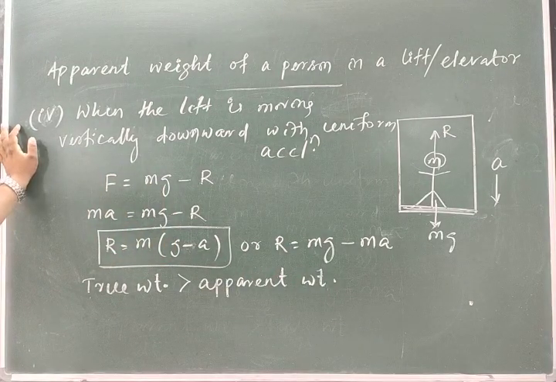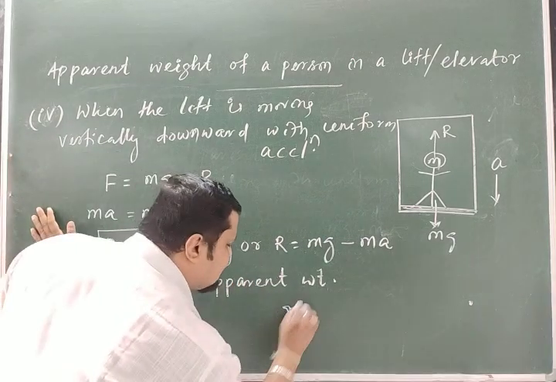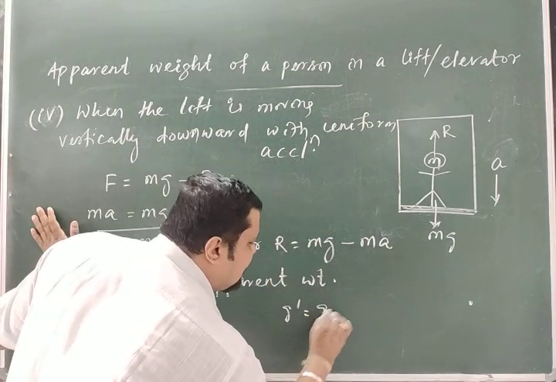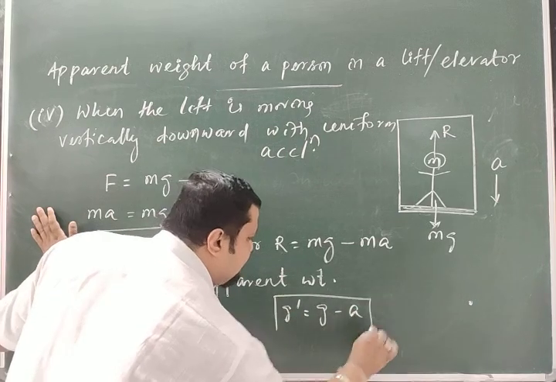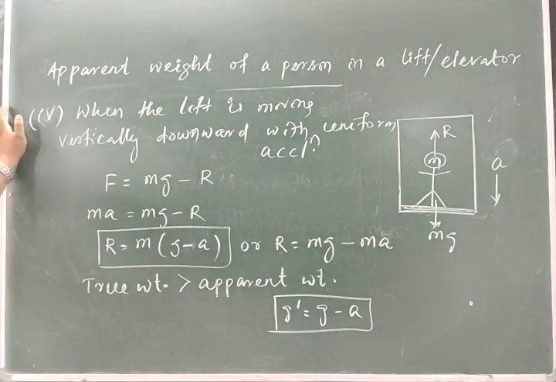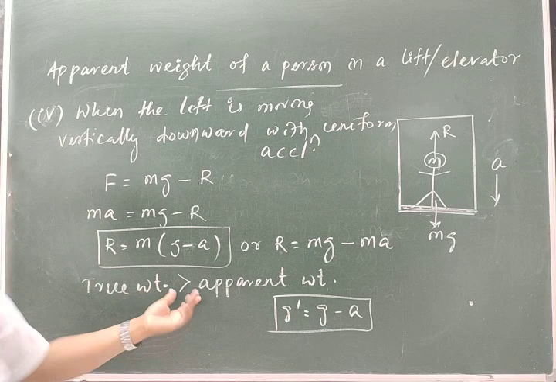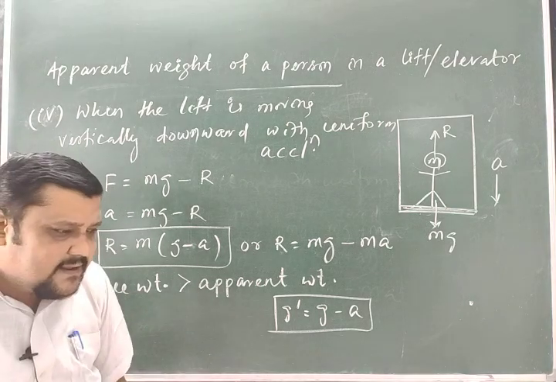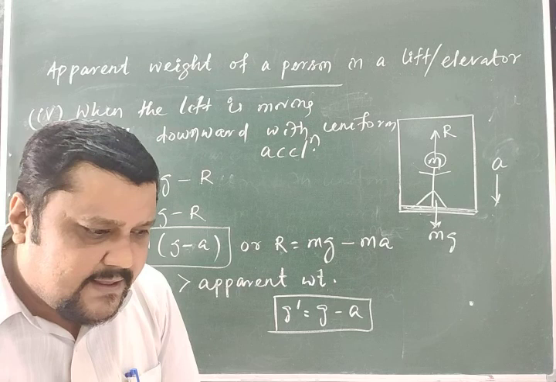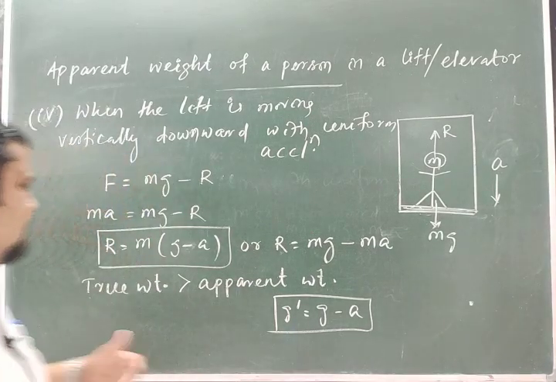Clear? And the effective value of g also you can find. g dash is equal to g minus a. Clear? So that is the true weight and the apparent weight. So what will he feel? Apparent weight is less, means he feels that his weight is decreasing.